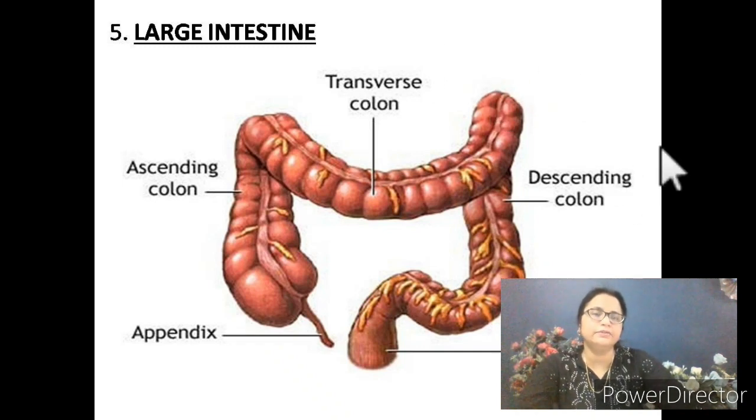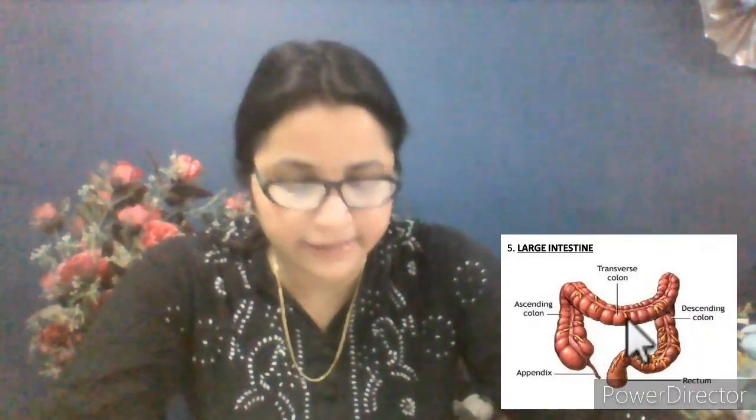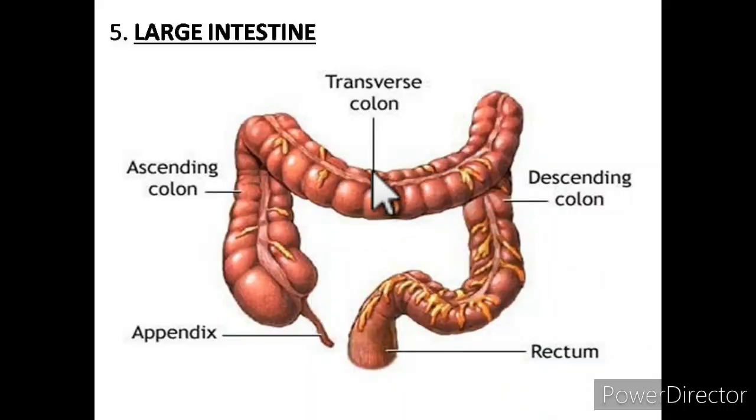The next organ of the alimentary canal is the large intestine. It is connected with the lower part of the small intestine, is about 1.5 meters long, and consists of 3 regions. The first region is known as the cecum, the small part here, where it is connected with the small intestine.